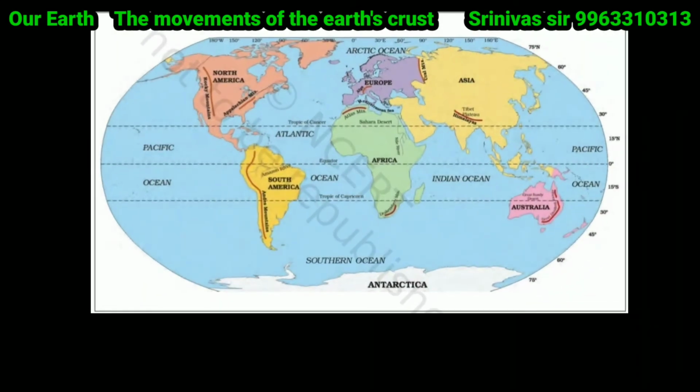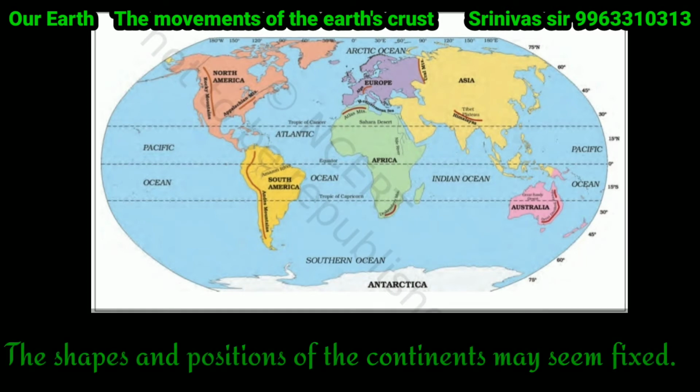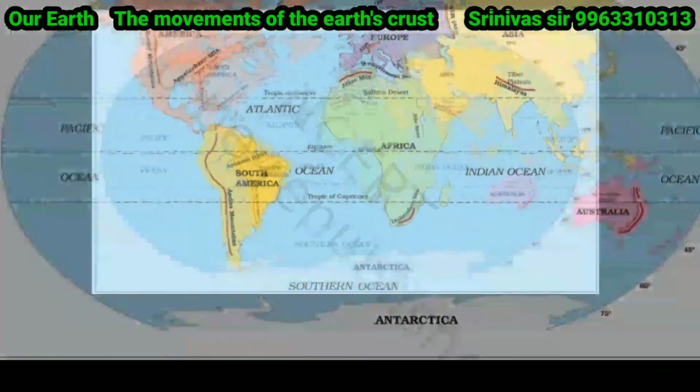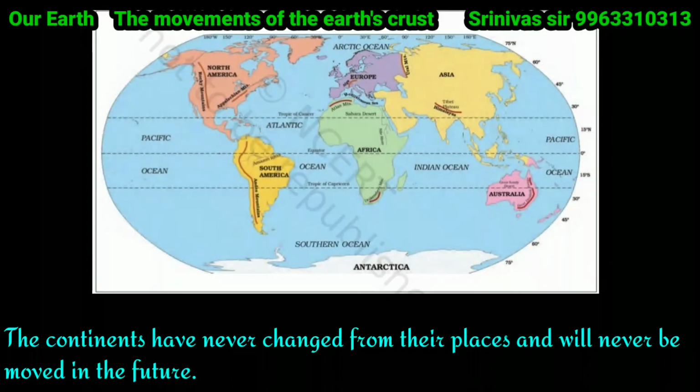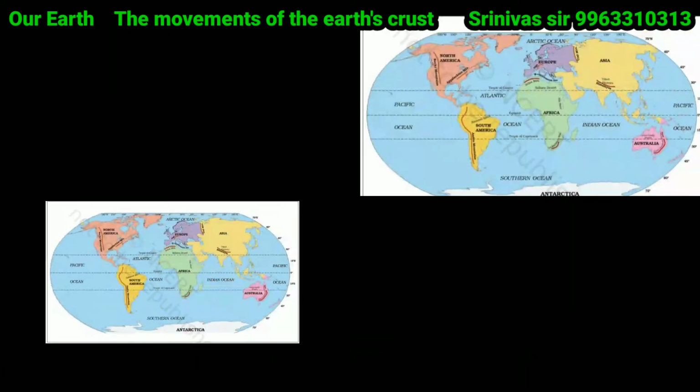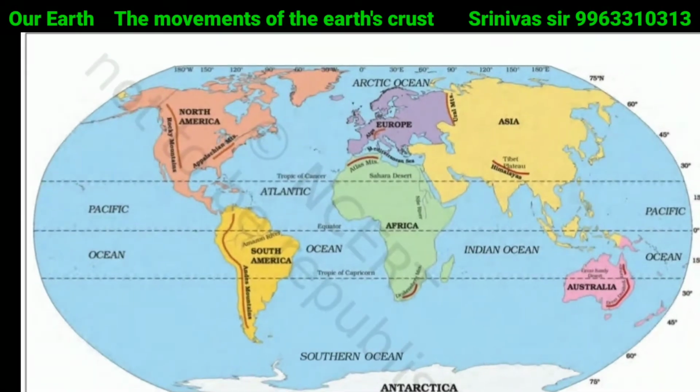When we observe the map or the globe, what do we think generally? We think the shapes and the positions of the continents may seem fixed at their places, and there were no changes in the continents and oceans. And we also think that the continents have never changed from their places and will never be moved in the future. But it is not correct.